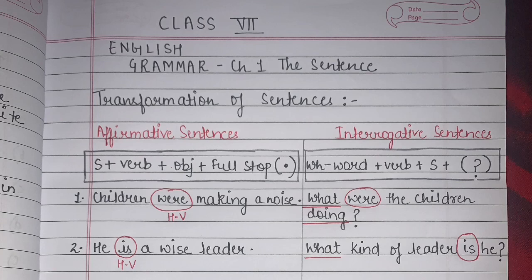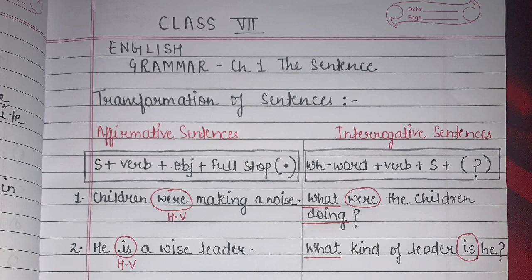Now I have to change this into a question. What were the children doing? Question mark. Have you seen that I have my helping verb here, were, and the helping verb remains at the same position? What I have done is I have used here what.